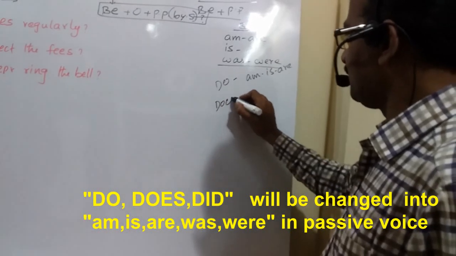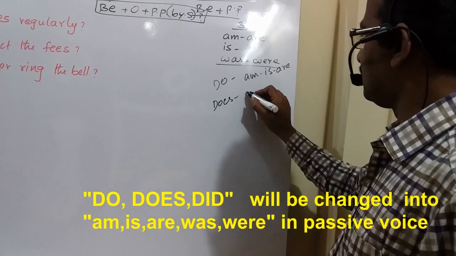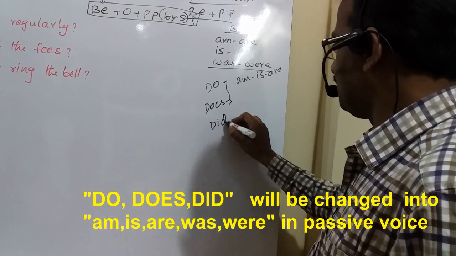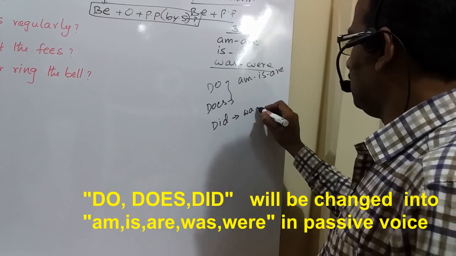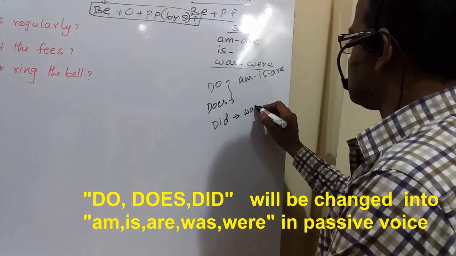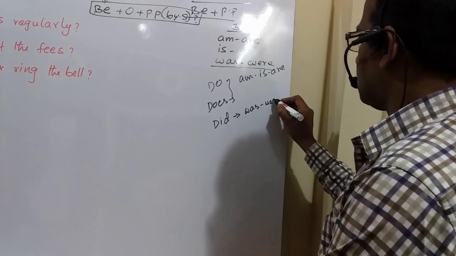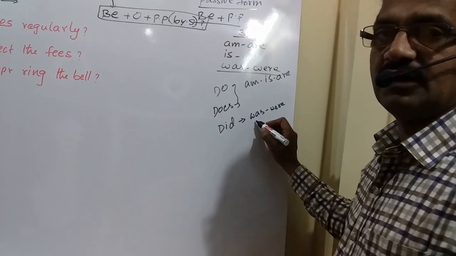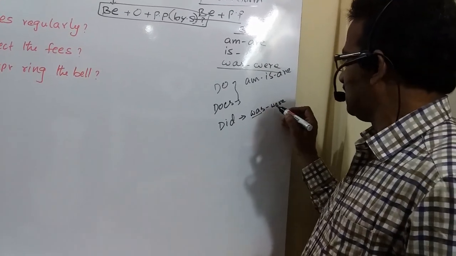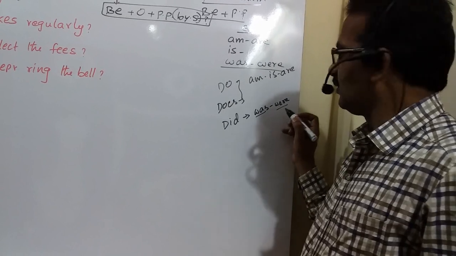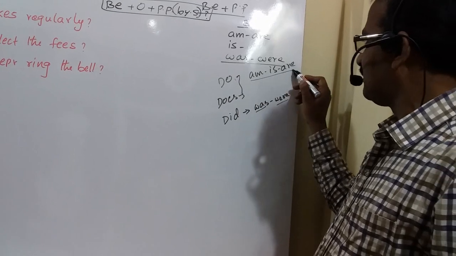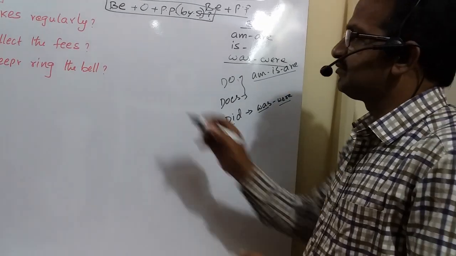If the helping verb is did in active voice, we have to change it to was or were according to the subject of the passive. If the subject is singular, we use the singular be form was. If the subject is plural, we use the plural be form were. The verb agrees with the subject. Do, does will become am, is, are. Did will become was, were in passive voice.